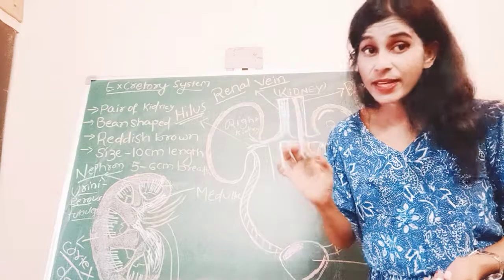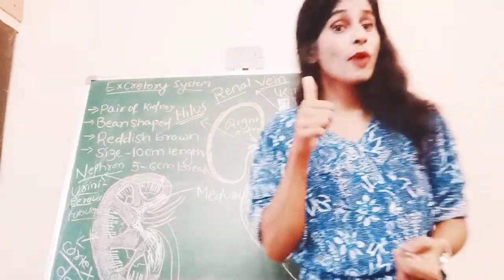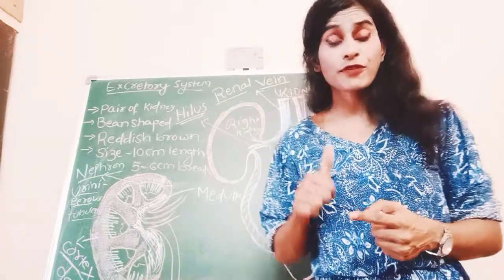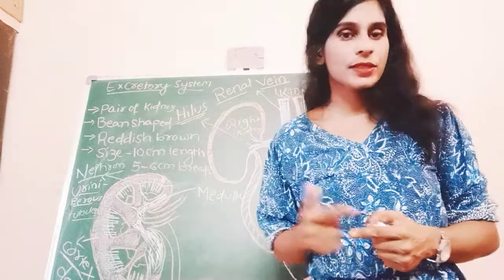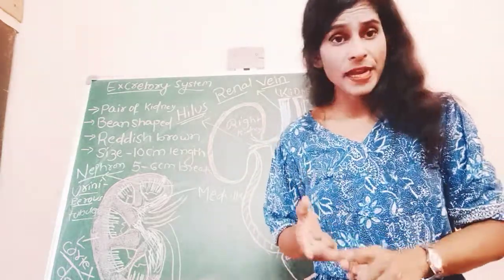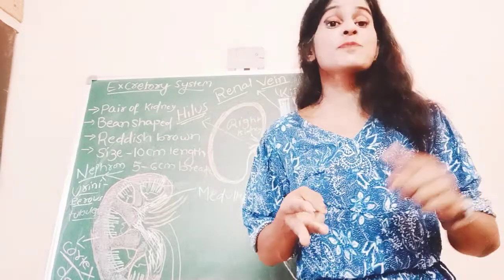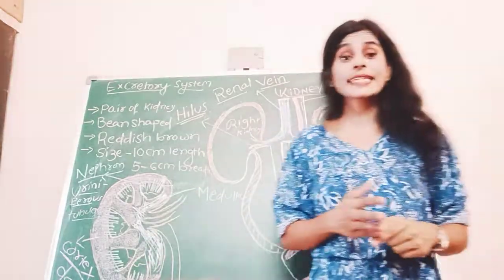So whenever you are going to write about the structure of kidney, the first point you are going to mention: our excretory system consists of a pair of kidneys, a pair of ureters, urinary bladder and urethra. Second, a pair of kidneys is present. It is reddish brown in color. It is present on the back side, one end attached to the dorsal side and another end attached to the spinal cord.